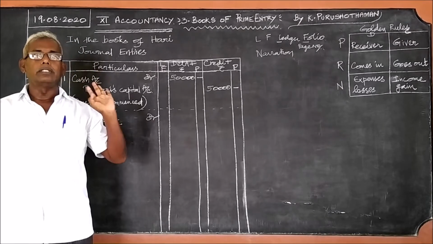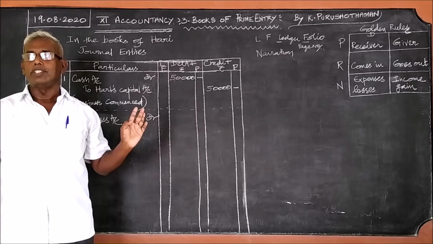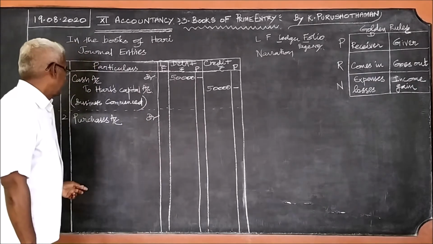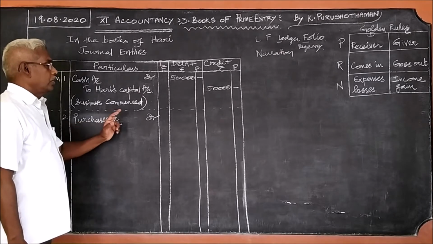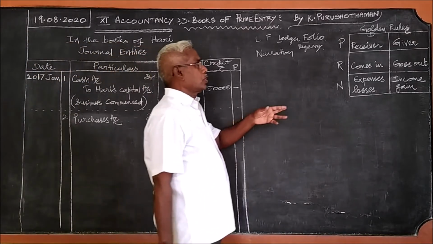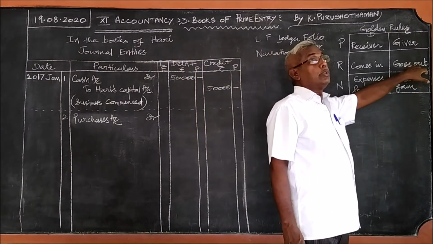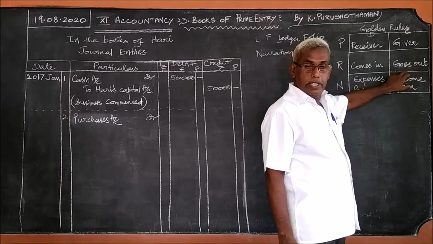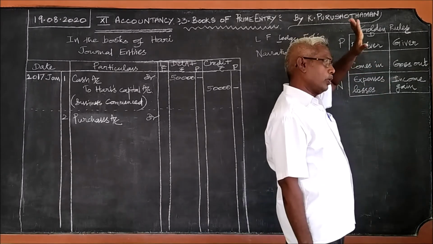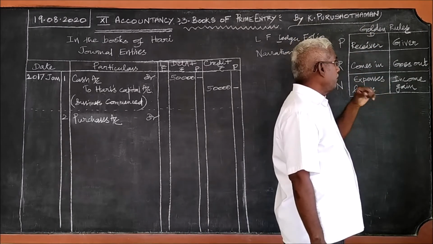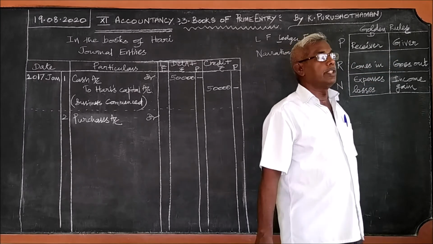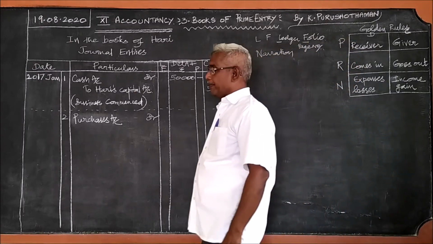What you should write is purchases account debtor. On the debit you should write purchases account debtor. If cash has been given, cash goes out, therefore we can write to cash account. If it is on credit basis, the cash won't go. There is no question of writing cash. Instead, what should we write? Credit the giver, who is giving on credit basis, that person's name.